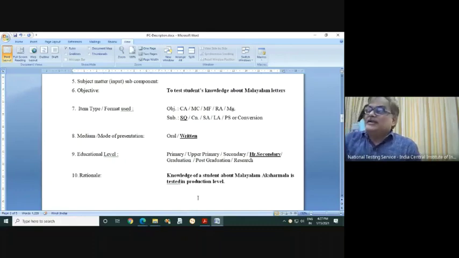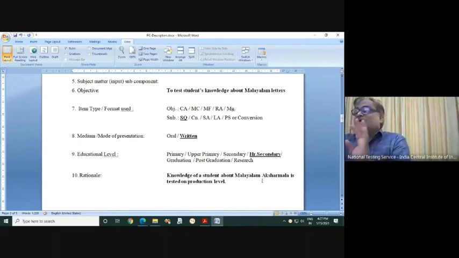Knowledge of a student about Malayalam Aksharmala is tested on production level, right? Because it is a subjective type question.